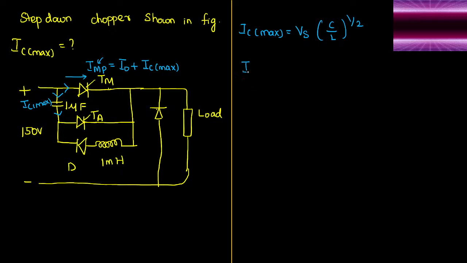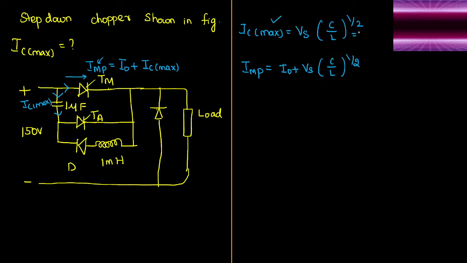Then what is the maximum current that can flow through the main thyristor? Peak current flow through the main thyristor can be equal to the output current I naught plus the maximum current that can flow through the capacitor, Vs into (C by L) whole power 1 by 2. This is the formula for these two. Right, sir. Now, what is the question? Maximum current that can flow through the capacitor is the question.